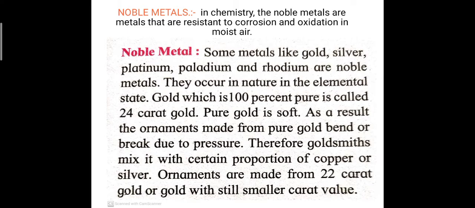Gold which is 100% pure is known as 24 karat gold. Pure gold is very soft. As a result, an ornament made from pure gold can easily break or bend due to pressure. Therefore goldsmiths mix it with a certain proportion of copper and silver to make 22 karat gold. Ornaments made from 22 karat gold, or gold with a still smaller karat value, are very hard and can be long lasting.